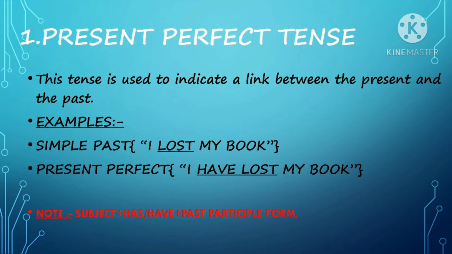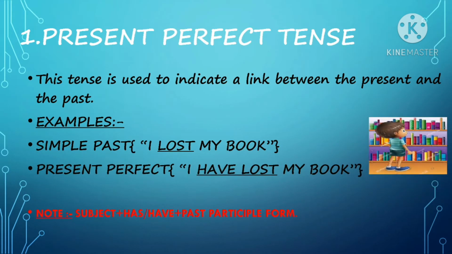In the past simple, I could say, "I lost my book." Right? So here the past tense verb is "lost." Similarly, in present perfect tense, I could say, "I have lost my book." Here "have lost" is present perfect tense. There is a vast difference between these two sentences.